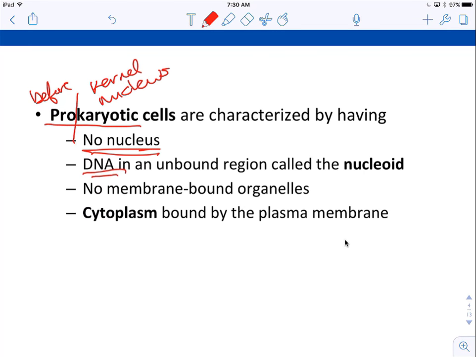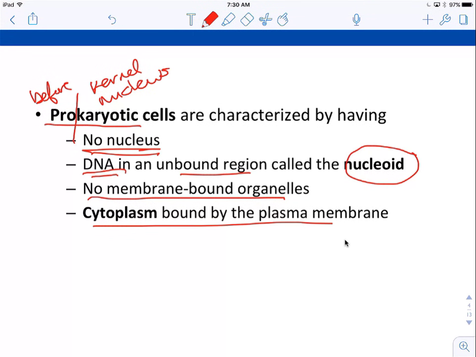Does still have DNA, but it is in an unbound region. So it's in a region called the nucleoid. So the nucleoid isn't an organelle. It's just an area of the cell where the DNA lives in a prokaryotic cell. Prokaryotic cells have no membrane-bound organelles, including the nucleus. It has a cytoplasm bounded by the plasma membrane.